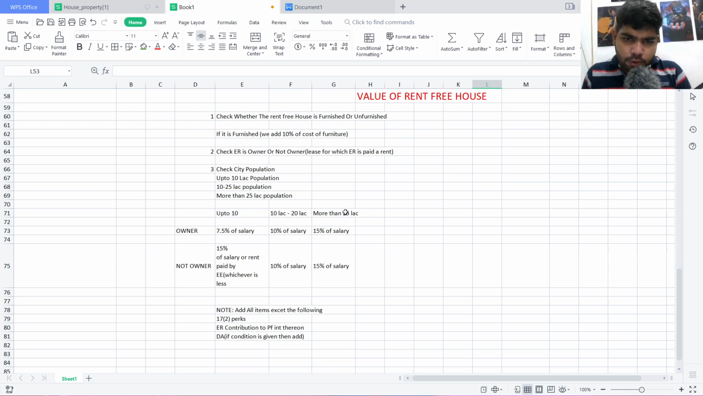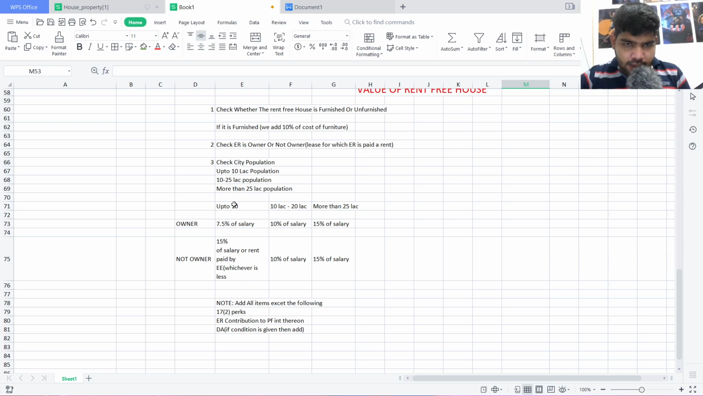So for that we can see a table here. It shows the population, and the owner and not owner columns. If the population is up to 10 lakh and the employer is owner, we charge 7.5% of the salary. If it is 10 to 25 lakh and the employer is owner, we charge 10% of the salary. And if the population is more than 25 lakh and the employer is the owner, we charge 15% of the salary.